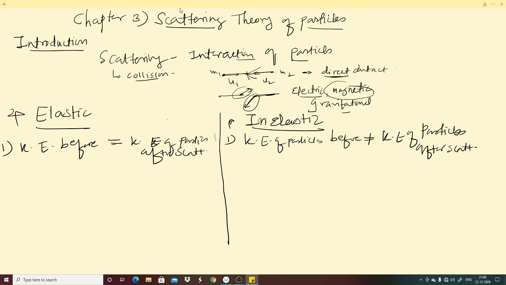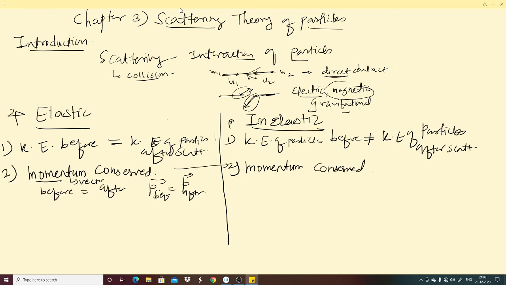In case of inelastic scattering, momentum is also constant. There is no difference for momentum conservation, so here we also have momentum conservation.